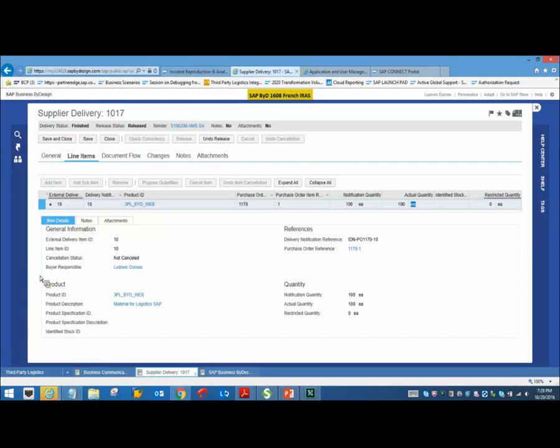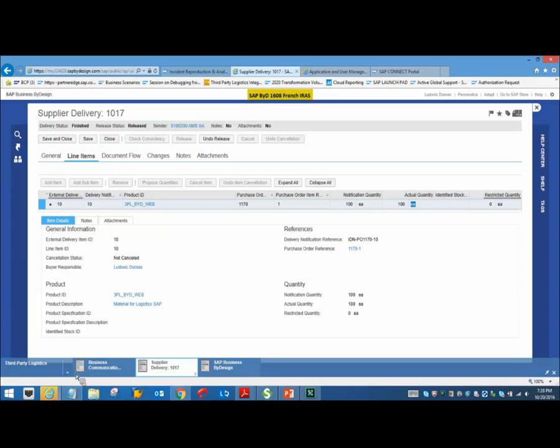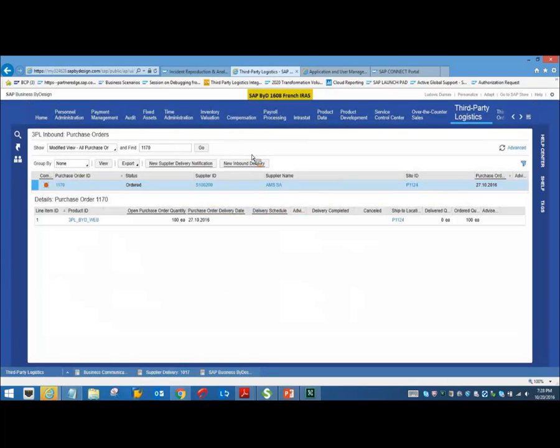So this completes the procurement to pay scenario. And one thing to highlight here is, if in any case your 3PL provider has an issue sending messages to the BYD system from his system for whatsoever reason, in such cases, if you cannot wait for the 3PL message to be delivered from your 3PL provider, you can always manually create an inbound delivery in the system.